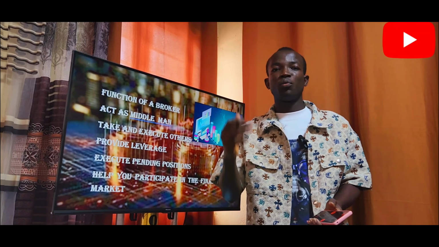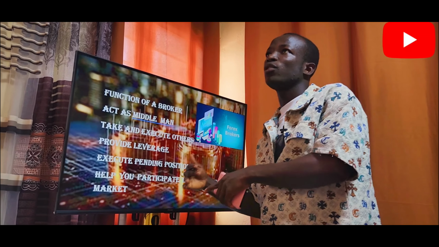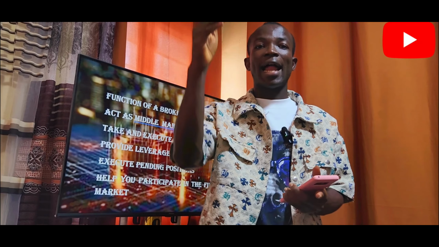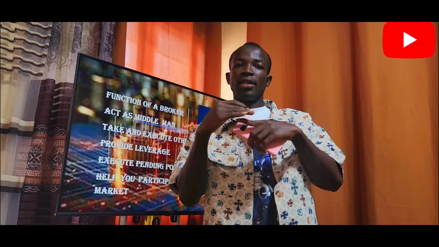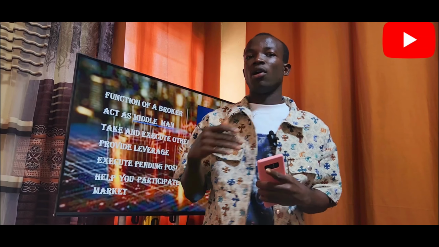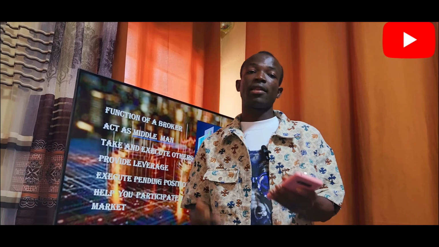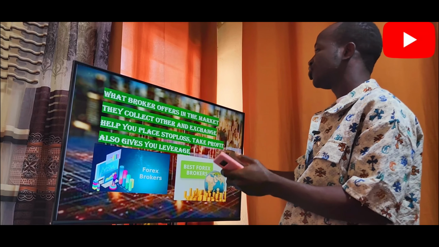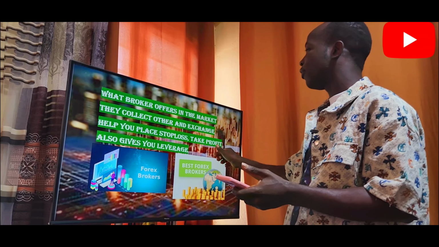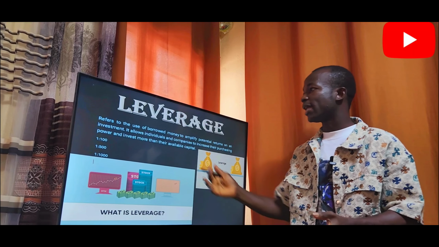When we are in the forex market using MetaTrader 5 or 4, there are times that you want to buy at a certain position, but you know you will not be in the market at that time. So you say, when the market gets to this position, the broker should get me into the market or take me out of the market. They also help you participate in the financial market, forex as a whole. What brokers offer in the whole market: they collect and exchange orders, help you place stop loss and take profit, and also give you leverage, like I just said from the previous slide.